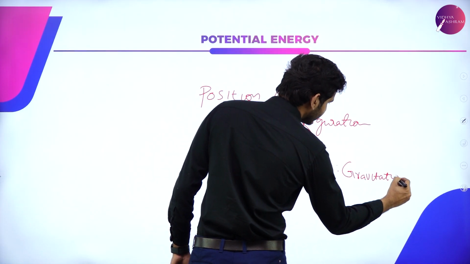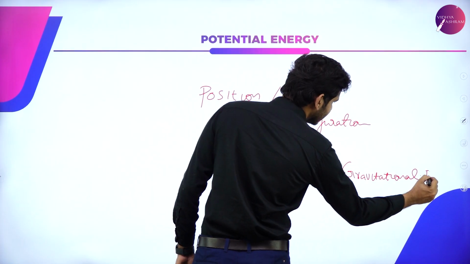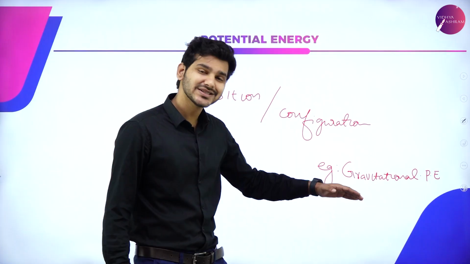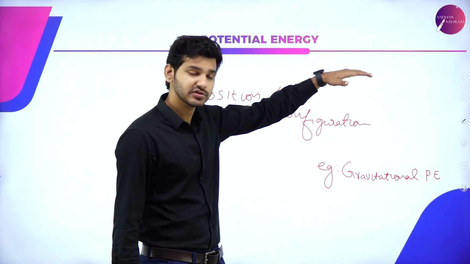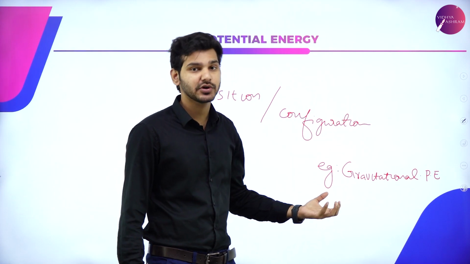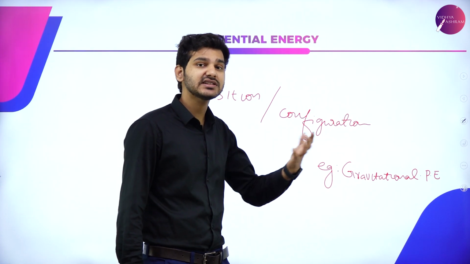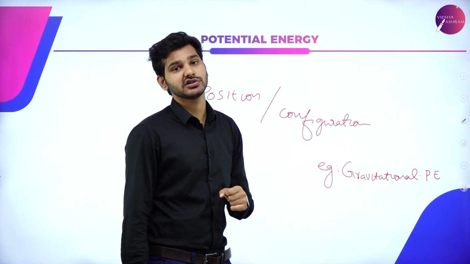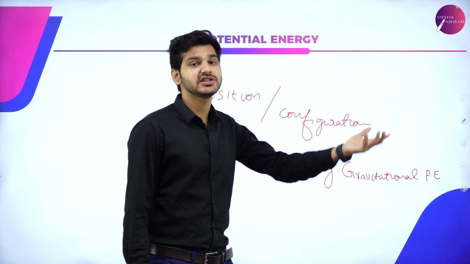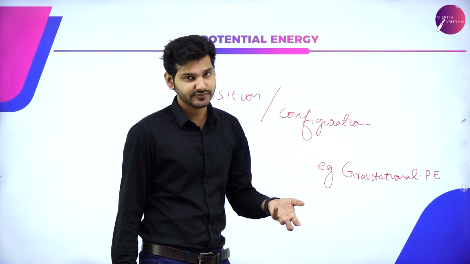Gravitational potential energy. When we keep a certain mass at a certain position or at a certain height, gravity will be pulling down on that object. Now it is resisting that pull and staying in that position. So it will obviously have gravitational potential energy due to its position.